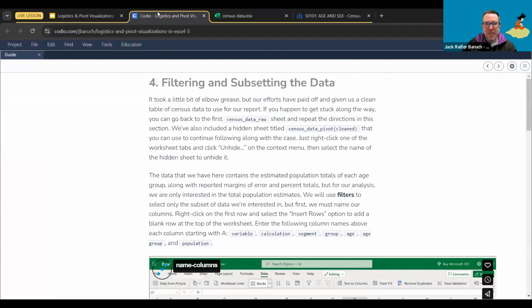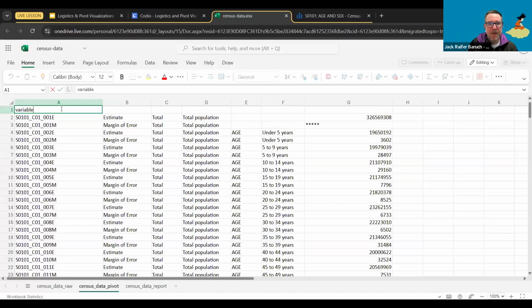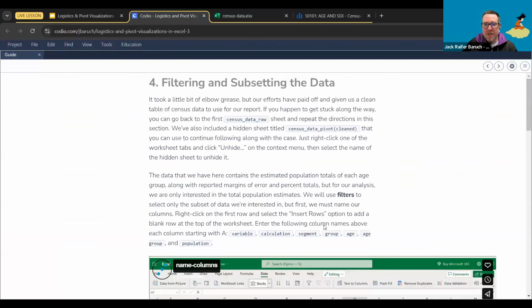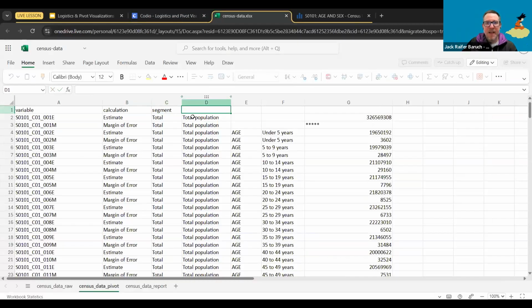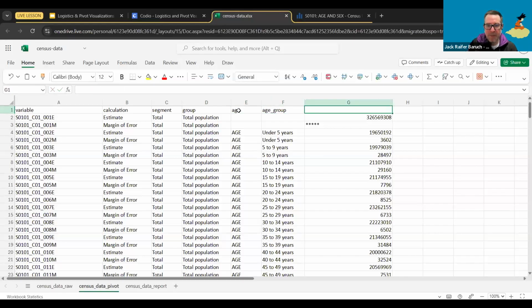So these columns are going to have some names, and I'm just going to take them from here. So we have variable. This is going to be calculation. The next one's going to be segment. The next one is going to be group, and age. So group, age, and this is age group. Age group, and this one's population. So all I'm doing is giving the scripted titles to everything.